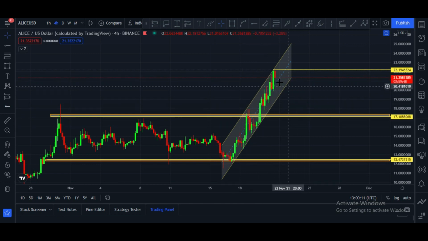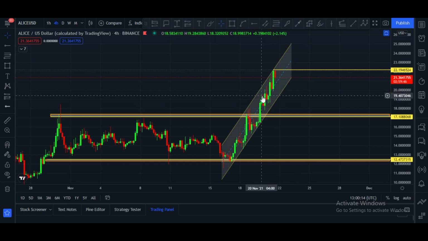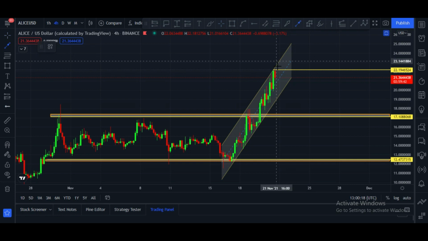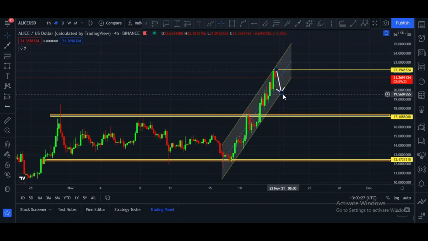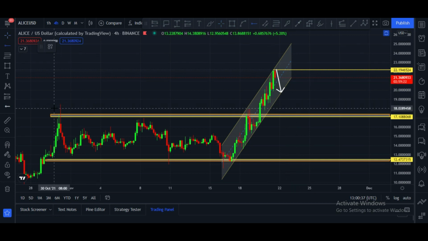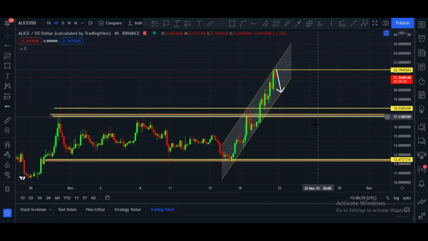That means maybe price can go down to retest this zone. If price goes down, then this will be the scenario. Maybe price can go down to retest this and price can go down to 19.75, and if Alliance price breaks this, in that case there is strong support at $18 and $17. These are absolutely strong support areas for Alliance in the 4-hour time frame.